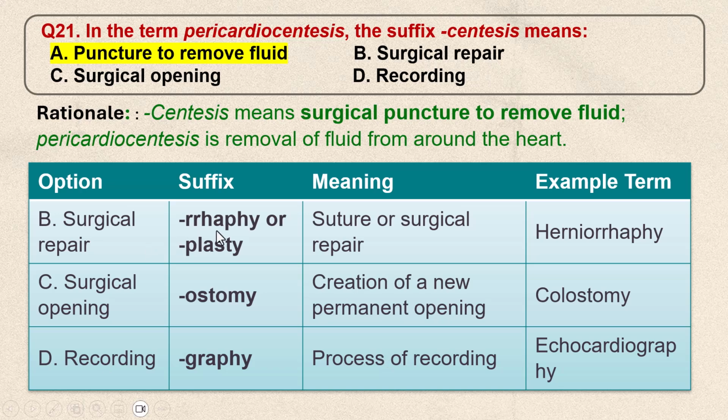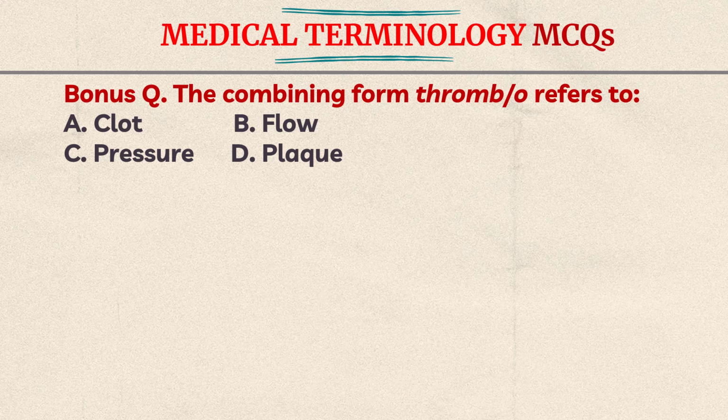Let's check other answers. Rhaphy means surgical repair. For example, herniorrhaphy. Ostomy means surgical opening. For example, colostomy. Graphy means recording. For example, endocardiography. Bonus question. The combining form thrombo refers to A. Clot, B. Flow, C. Pressure, D. Plaque. Think the answer and leave the answer in the comment section.